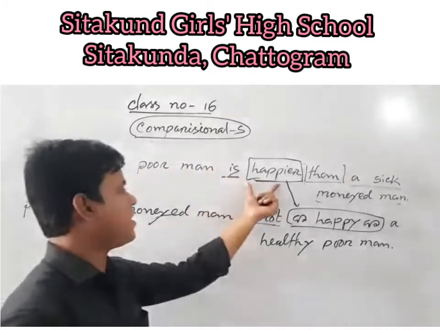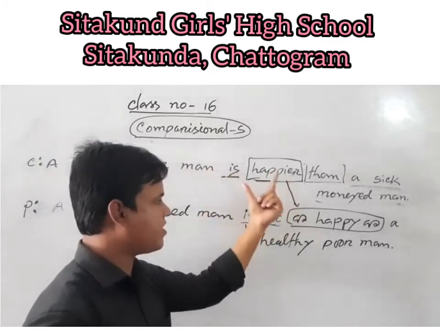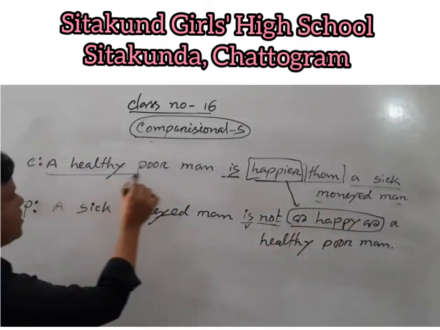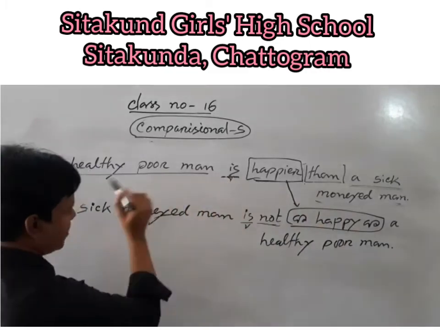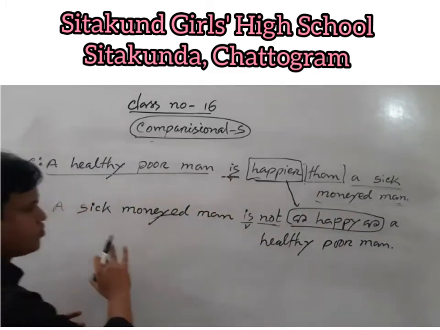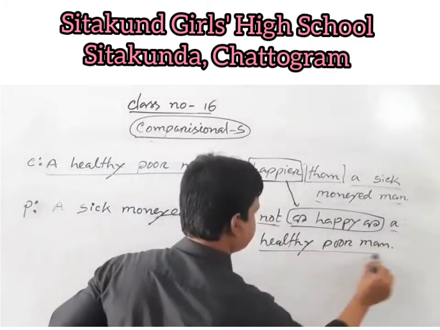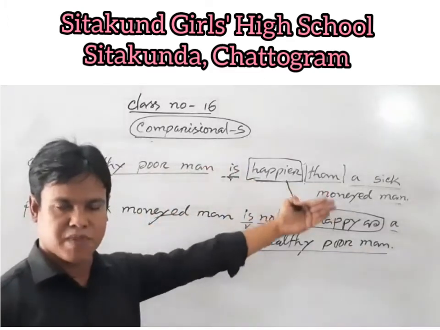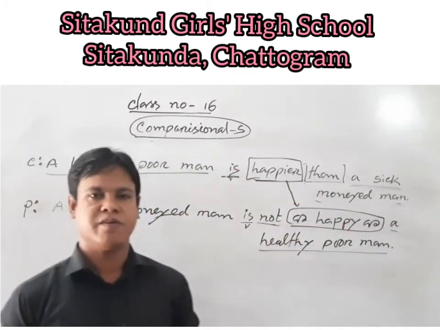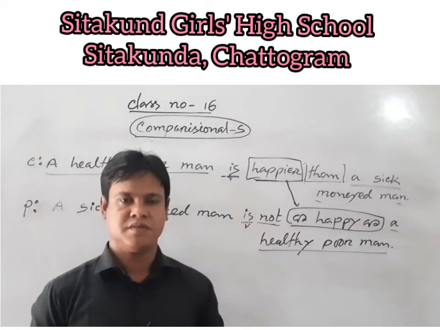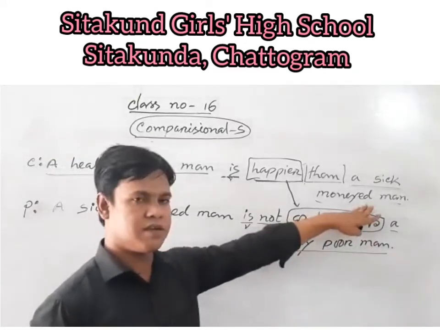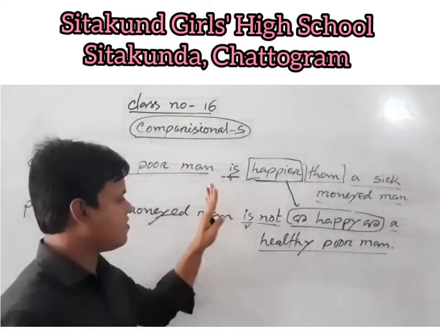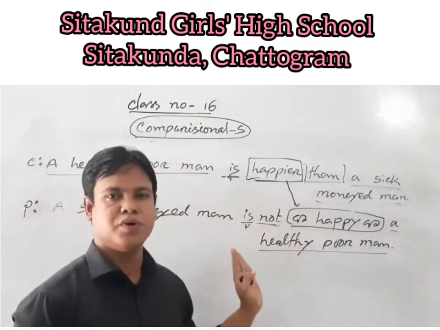Then the comparative degree will be transferred to positive with "as" or "so," and then the first part before the verb will be used as the last part. A healthy poor man is happier than a sick moneyed man. The positive will be: a sick moneyed man is not as happy as a healthy poor man.